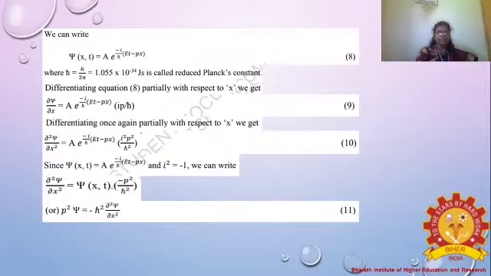We differentiate equation 8 partially with respect to x, the position of the electron.